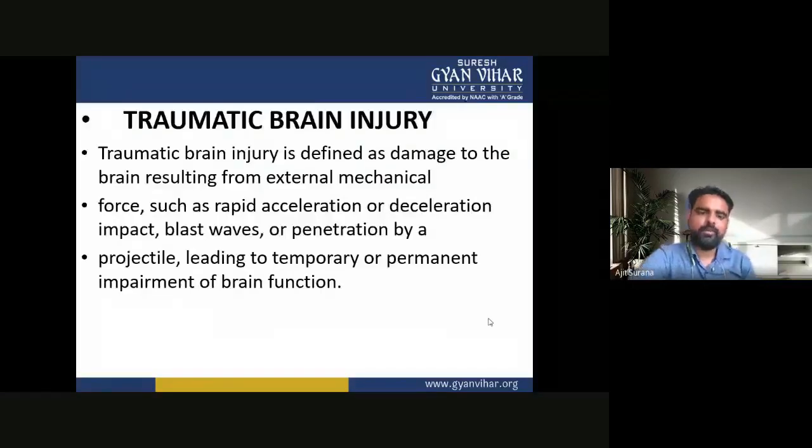Okay, today we are discussing traumatic brain injury. Traumatic brain injury is defined as damage to the brain resulting from external mechanical force such as rapid acceleration or deceleration impact, blast waves, or penetration by a projectile, leading to temporary or permanent impairment of brain function.